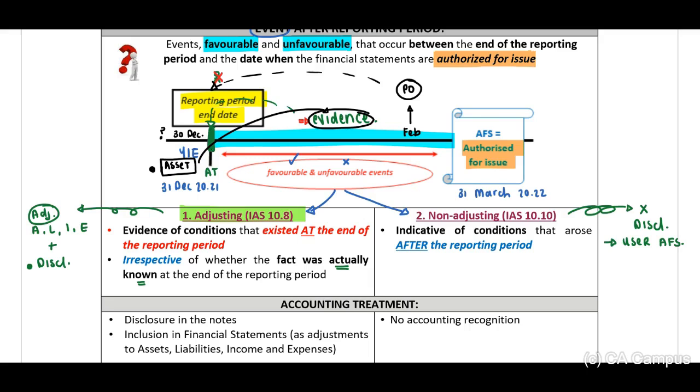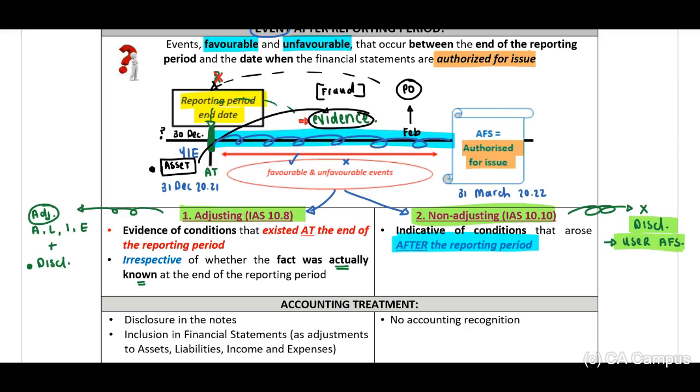Or if we have identified that there is fraud or errors that has an effect on our financial statements before the date when the financial statements are authorized for issue, we will have to correct the financial statements and adjust the amounts. Now, when we look at non-adjusting events, remember non-adjusting, we do not adjust the amounts, but we disclose this because the users need to know about this. Therefore, it's indicative of conditions that arose after the reporting period. Therefore, it's a condition that arose after the reporting period.